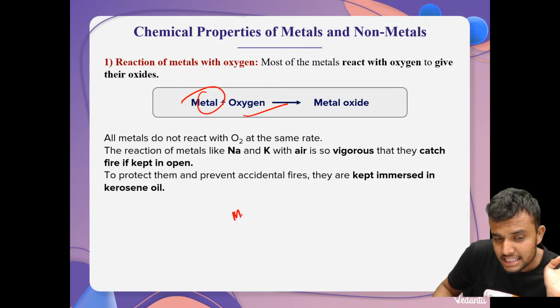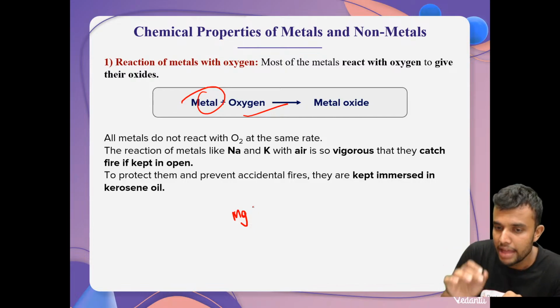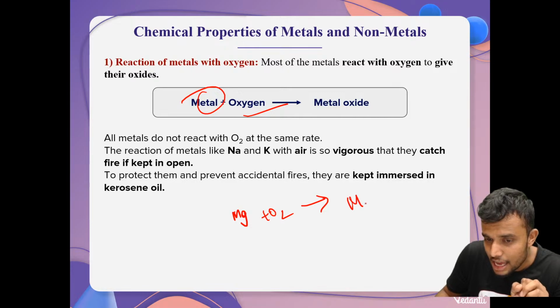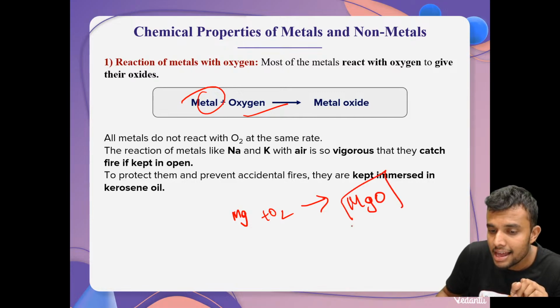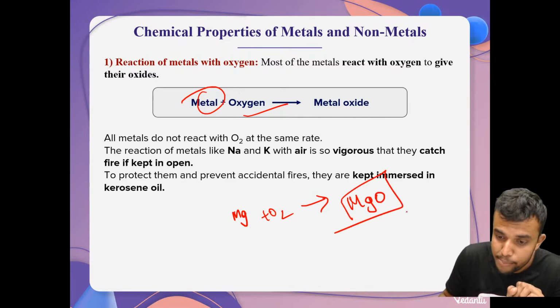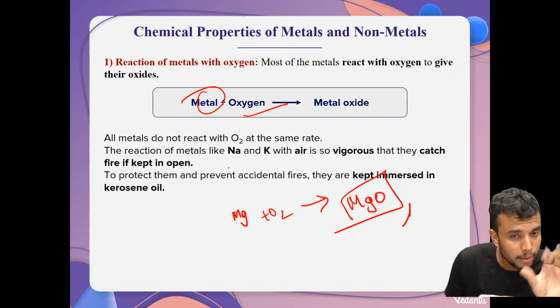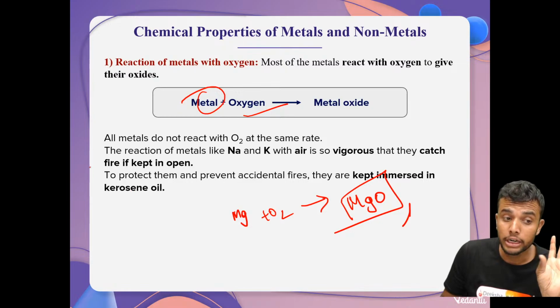Yes sir, magnesium ribbon. Then it is heated. What happened? A white dazzling flame is given, and a white ash. It is nothing but magnesium oxide. It gives magnesium oxide.